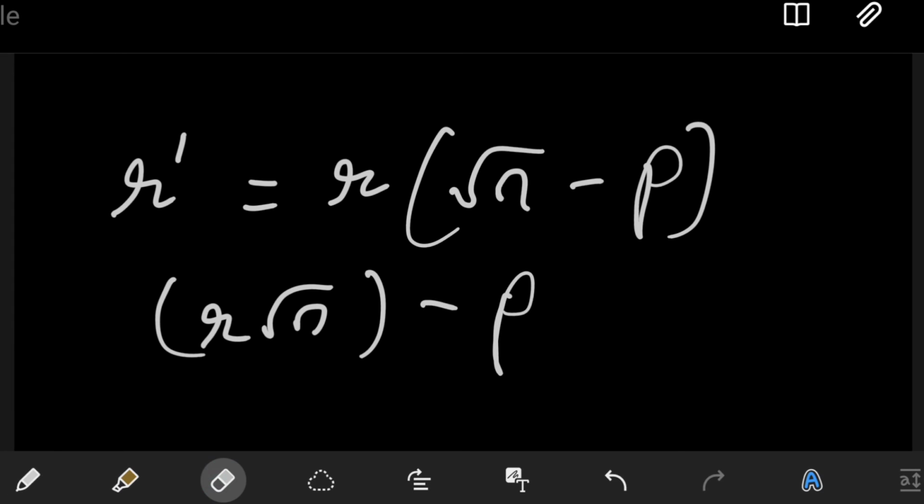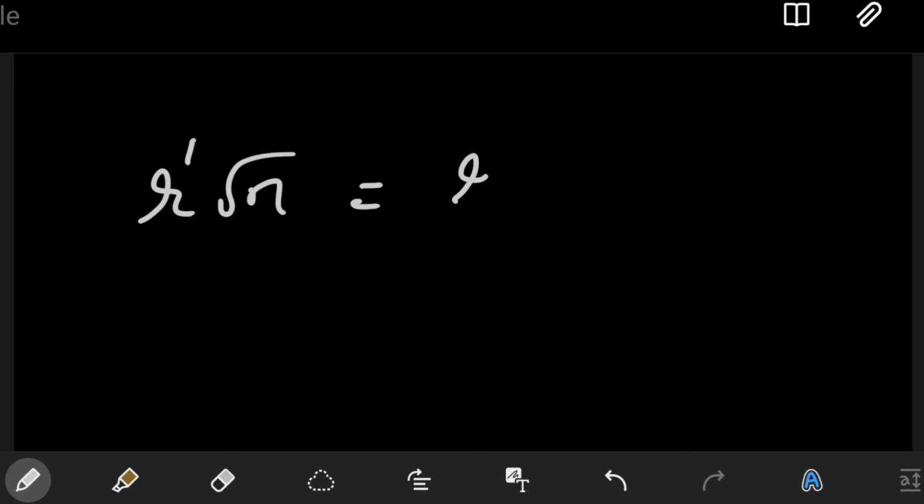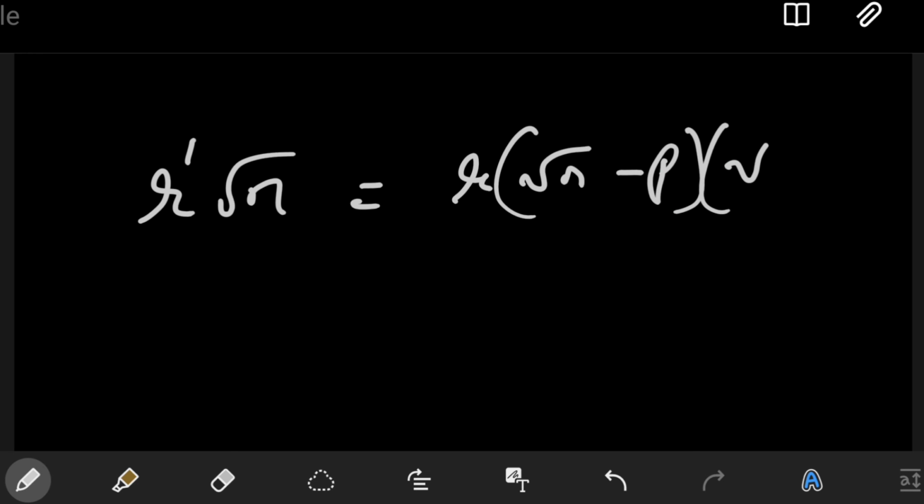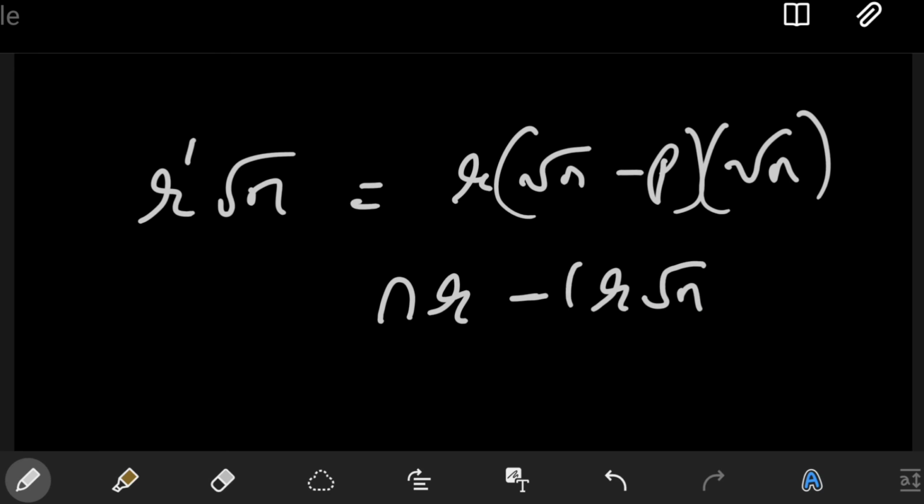And of course the final thing we need to look at is that r dash into root n is equal to r into root n minus p into root n, and once again, all these factors are positive, so this whole number is positive, but also this is equal to nr minus r root n into p.